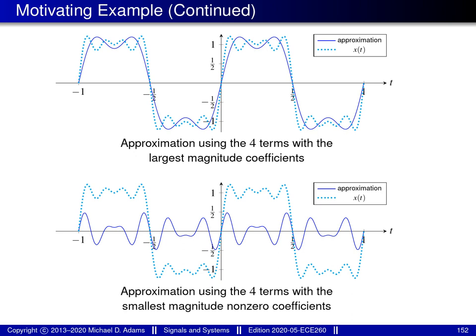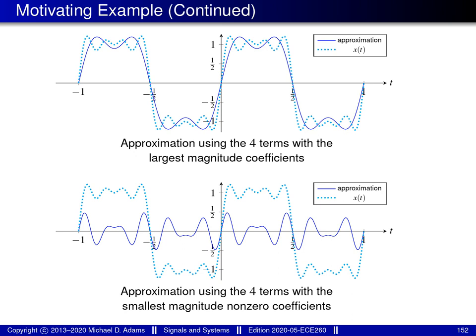On the previous slide, we were considering an approximation problem where we wanted to obtain the best possible approximation of the periodic function x by keeping only 4 out of the 8 non-zero terms in the Fourier series representation of x. We concluded that the best choice was to keep the 4 terms with the largest magnitude Fourier series coefficients, and the worst choice would be to keep the 4 terms with the smallest magnitude non-zero Fourier series coefficients.